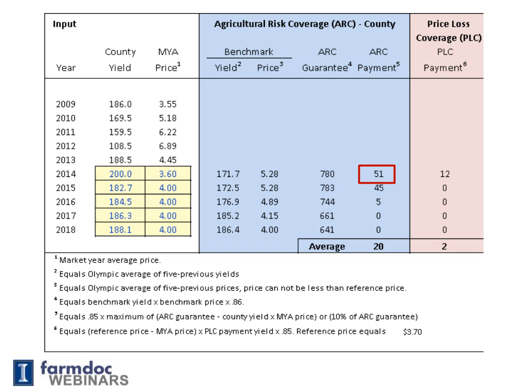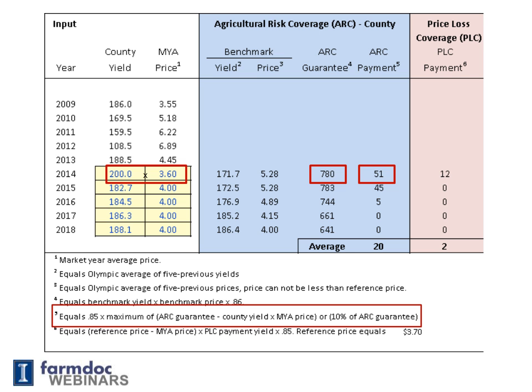The ARC payment in 2014 is $51 per acre, and again that's based on a 200 bushel yield and a 360 market year average price. The payment equals $780, the ARC guarantee, minus the 200 bushel yield times 360. If county revenue, which in this case equals 200 times 360, was above 780, there would not be an ARC payment.